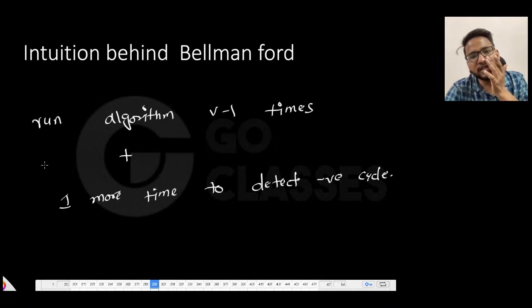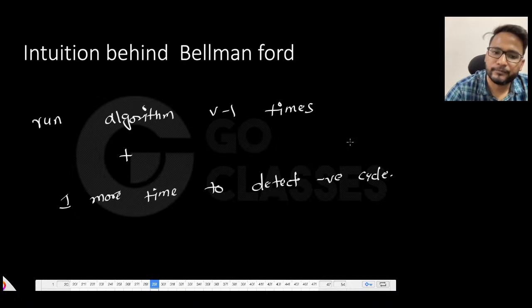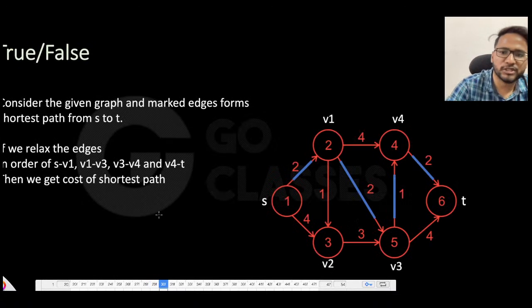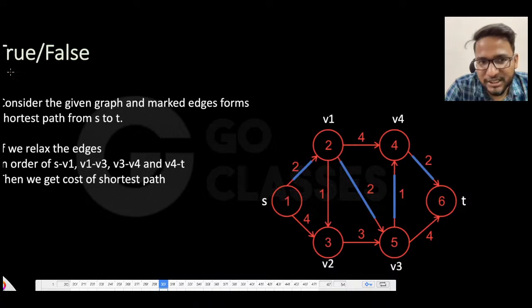Now let's understand why in V minus 1 times it is able to give the correct answer. Maybe let's have a question first, and using this question you should be able to understand this idea. This is a very easy true false question.